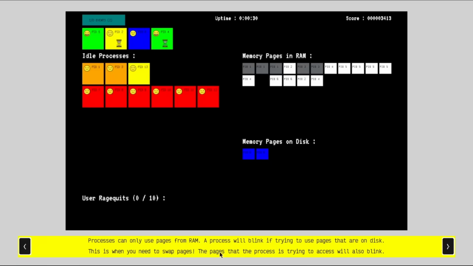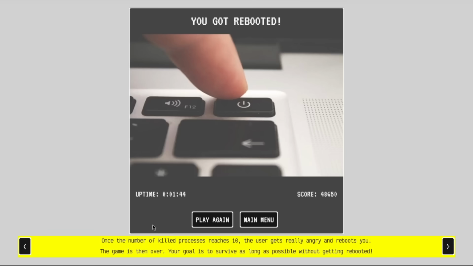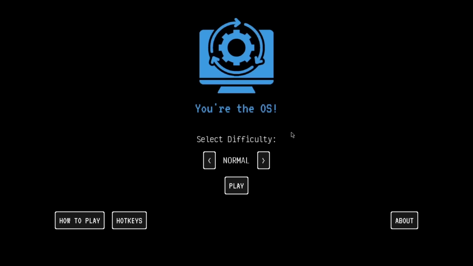A process will blink if trying to use pages that are on disk. This is when you need to swap pages. The pages that the process is trying to access will also blink. If you don't swap a process's pages when needed, the process will eventually starve and get killed. Once the number of killed processes reaches 10, the user gets really angry and reboots you. The game is then over. Your goal is to survive as long as possible without getting rebooted. Let's try not to get rebooted when we play this. And that's it for the tutorial.